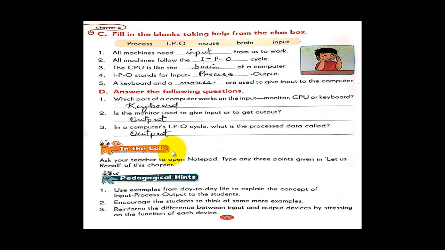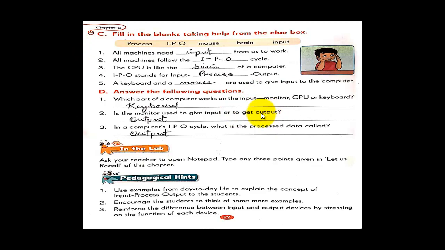So before continuing to chapter number 3, now let's see some parts of the computer and what are the functions of the parts of the computer. I told you there are 4 main parts of the computer: keyboard, mouse, CPU, and monitor.